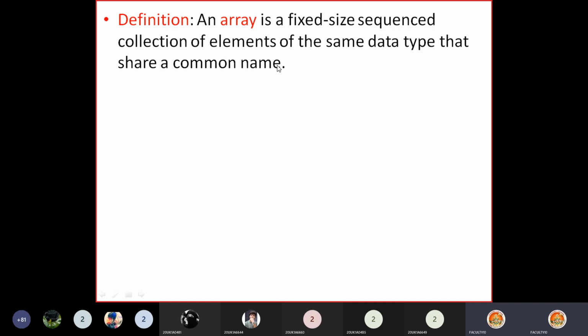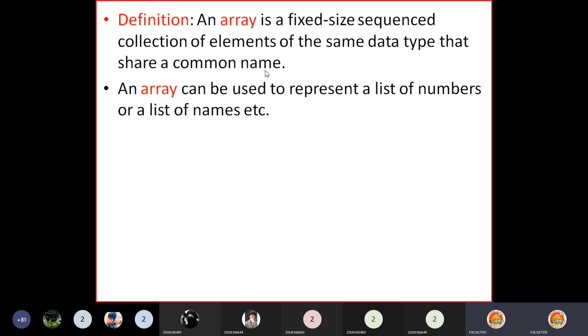Okay, so that means all of them share a single variable name, which is called the array name. Arrays can be used to represent a list of numbers. When you have a list of numbers or a list of names to store, then we go for an array.